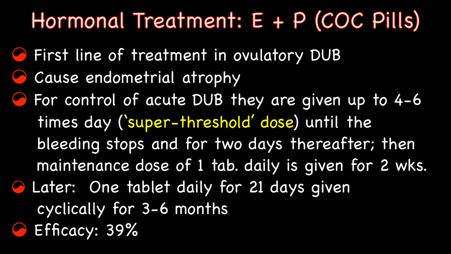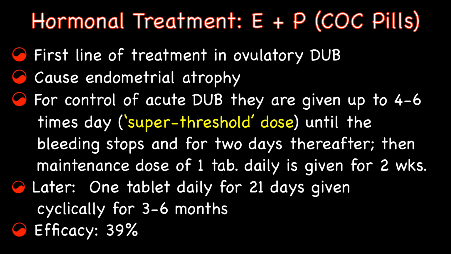For treatment of ovulatory DUB, combined oral contraceptive pills, that is estrogen plus progesterone, are used. They are given up to 4 to 6 times a day, that is suprathreshold dose, until the bleeding stops and for 2 days thereafter. Then a maintenance dose of 1 tablet daily is given for 2 weeks.